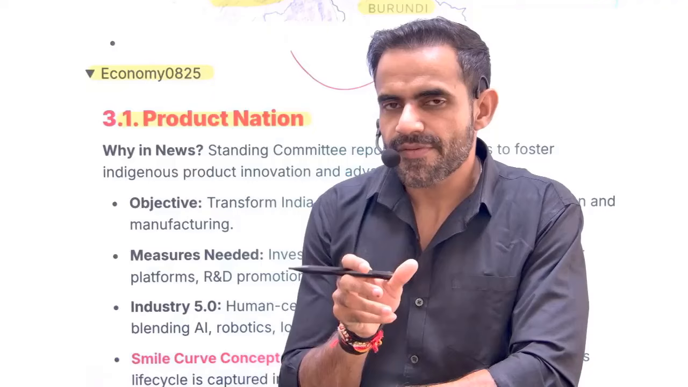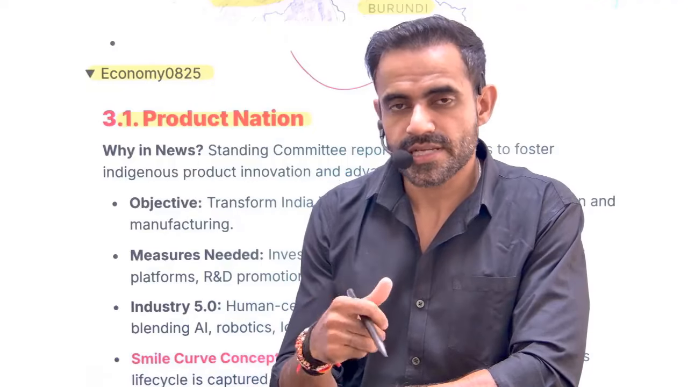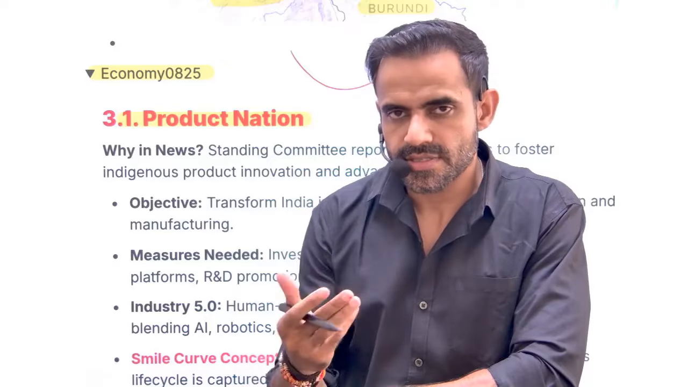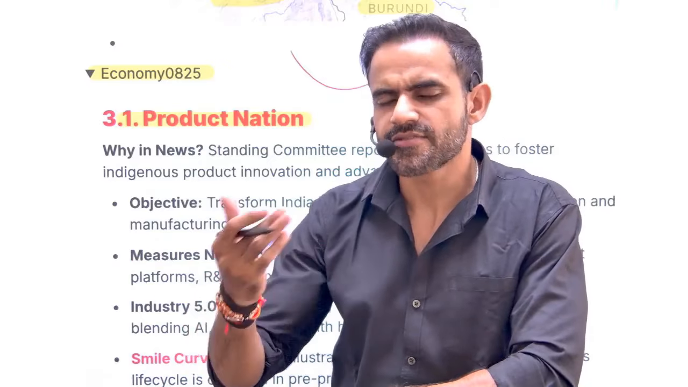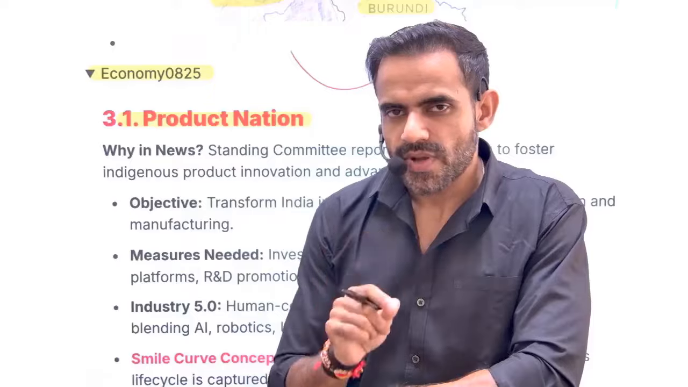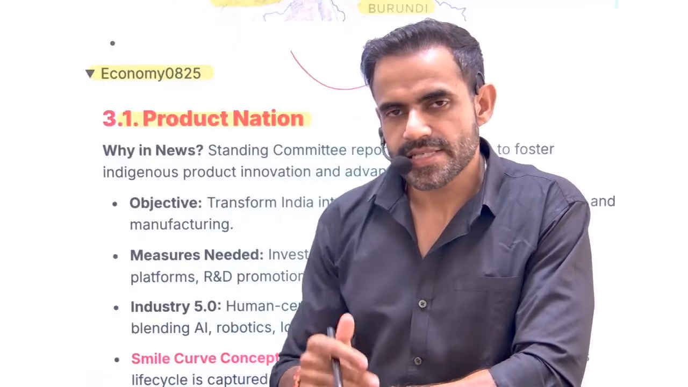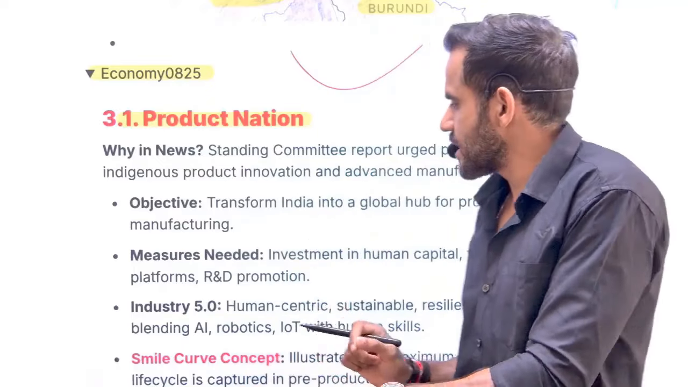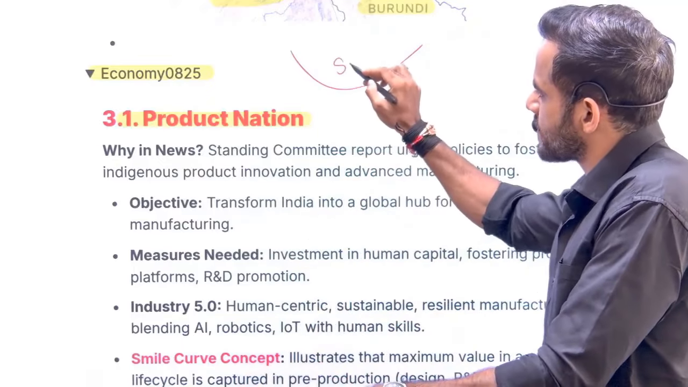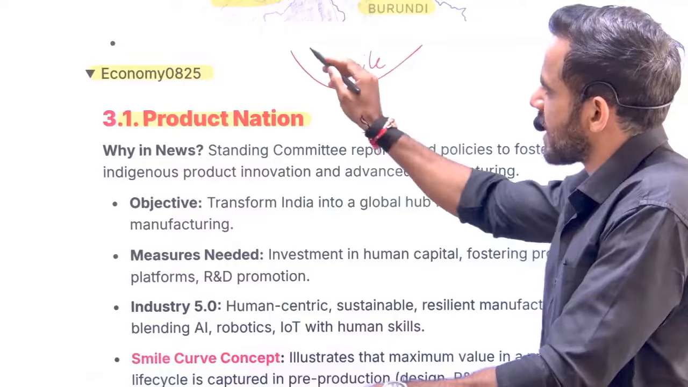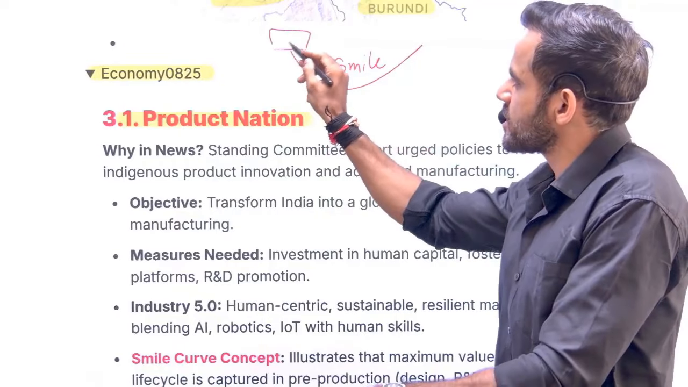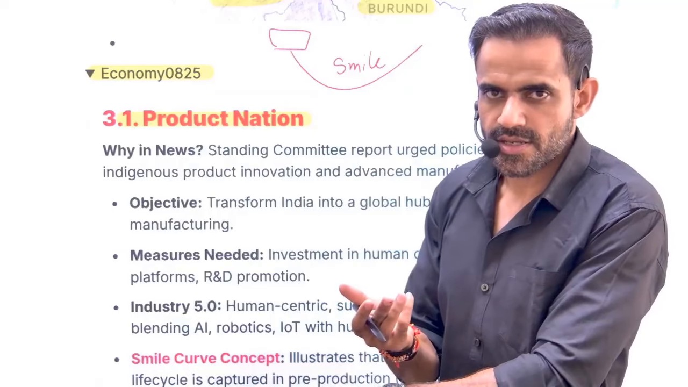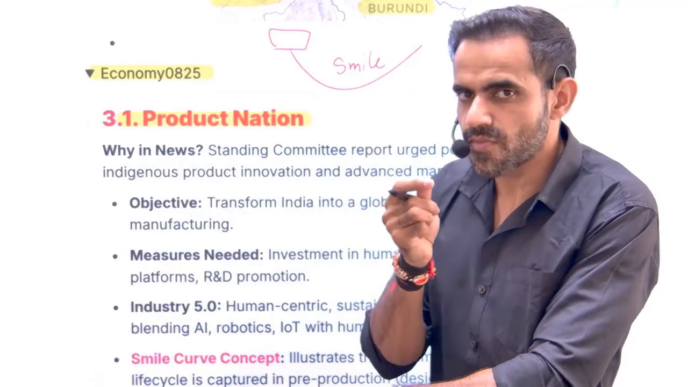The maximum revenue will come from steps like designing a product, and steps like sales, that simply means after production. That's why this article says that we need to focus more on the innovation part. In that context, there is the smile curve concept. See, this is a smile. Maximum revenue potential is at the designing level. You are building a new product, so innovation is going to play a critical role.